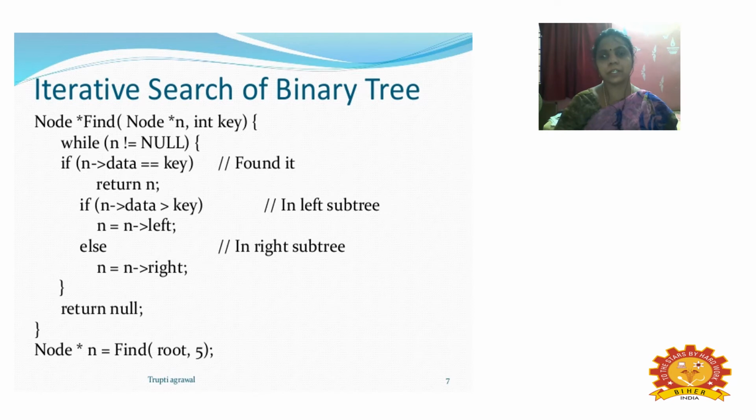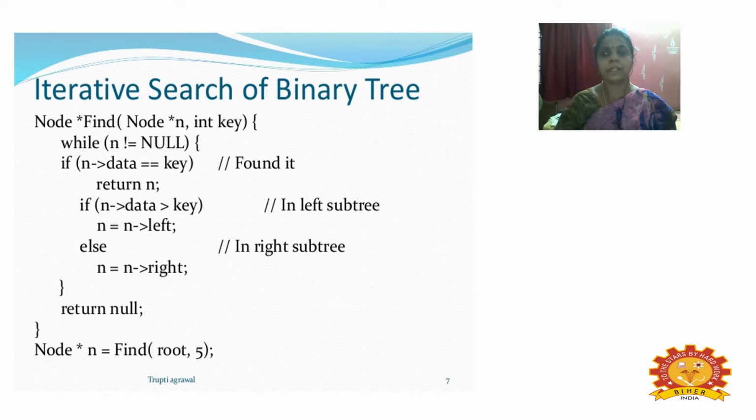Likewise, here if n of data is equal to key, we return the value, and we inform that the value we are searching is equal to it, so we have found the given key value. If the value is greater than the given value, either it can be the left subtree, n is equal to left subtree, else n is equal to right subtree. Based on the data and the key, we compare and choose the exact place of the key value. Either it is placed as the left subtree on the left side of the node, else it will be the right subtree or the right side of the node.